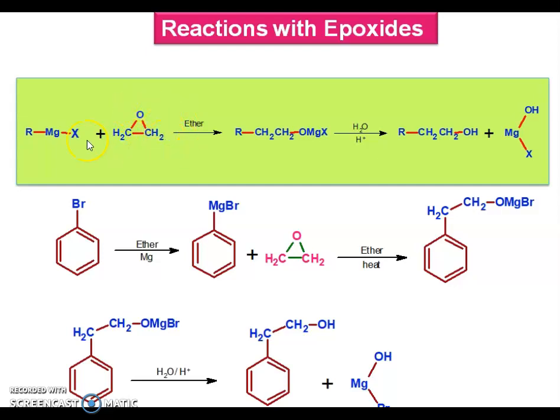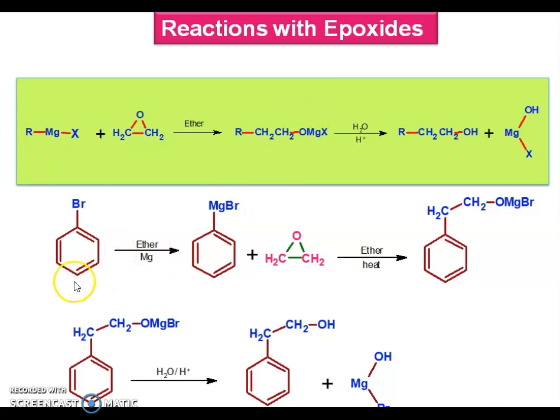So O minus MgX. So R CH2, this CH2, then OMgX. This complex will be formed. Then this complex is hydrolyzed with water to get the corresponding primary alcohol, and this is a byproduct. So this is the general reaction for epoxides with Grignard reagents.